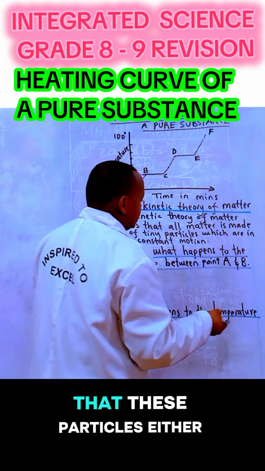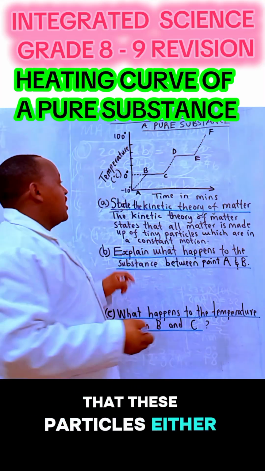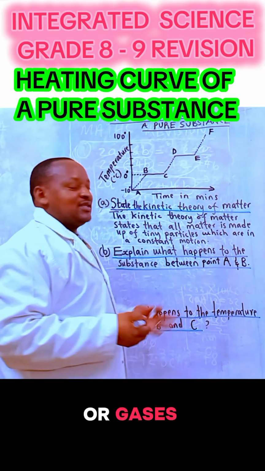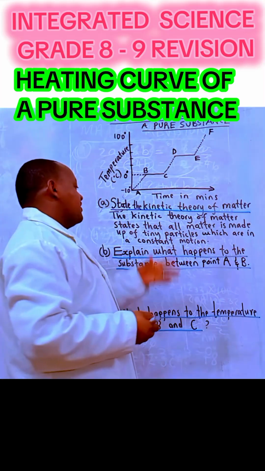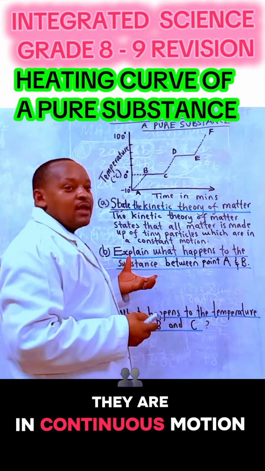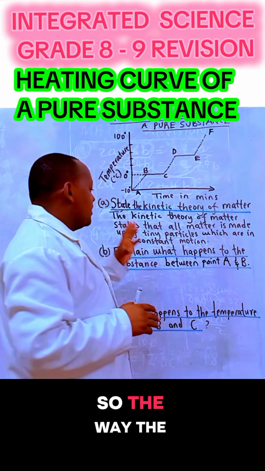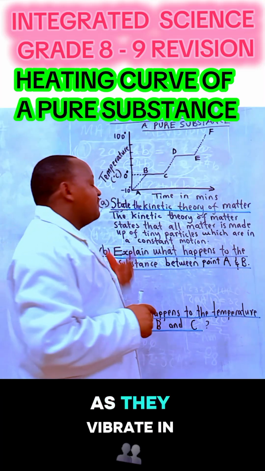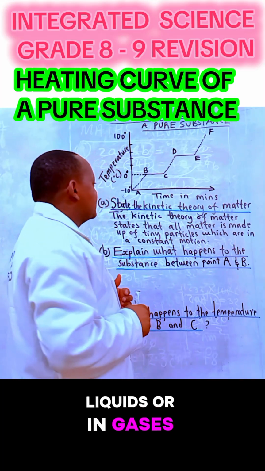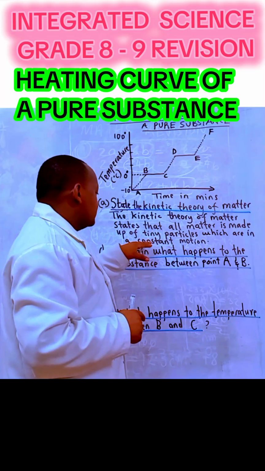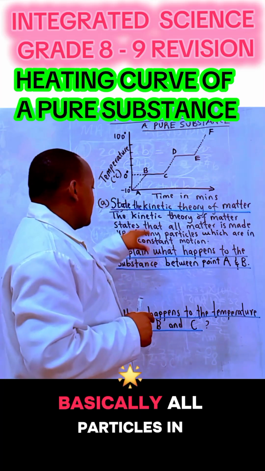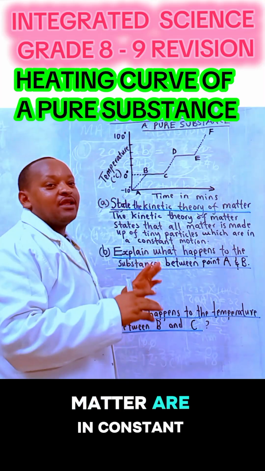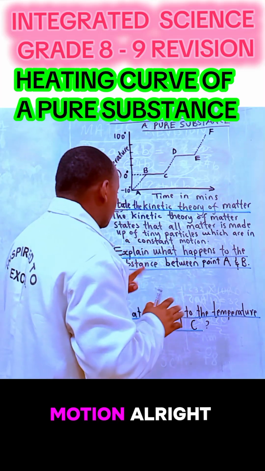That is to say that these particles, either in solid, liquid or gases, are in continuous motion. The way the particles vibrate in solid is not the same as they vibrate in liquids or in gases. But basically, all particles in matter are in constant motion.